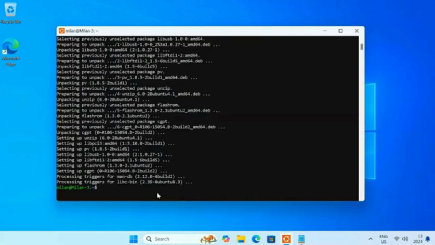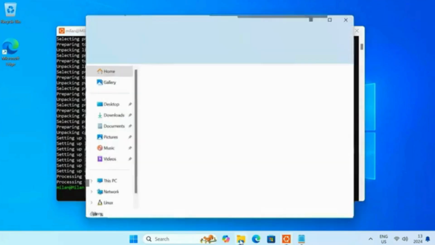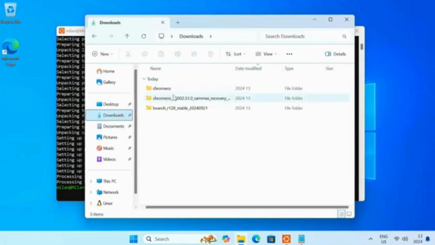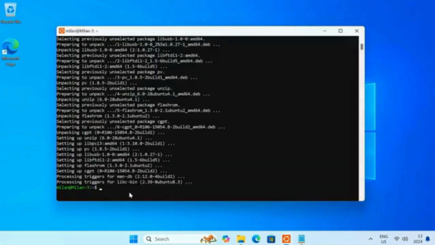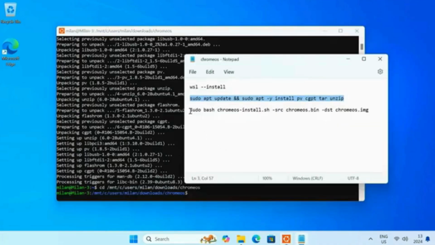Now, we'll prepare the ChromeOS disk image file using the Ubuntu terminal. First, you need to navigate to the ChromeOS folder where you extracted the ChromeOS recovery file and Brunch file. Type cd /mnt/, then type the ChromeOS folder path in small letters. After that, enter this command to create the ChromeOS disk image file.